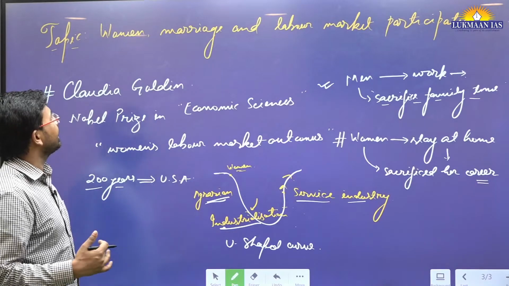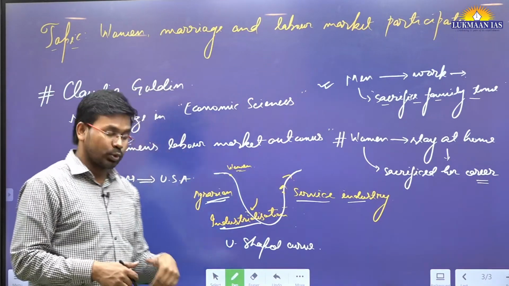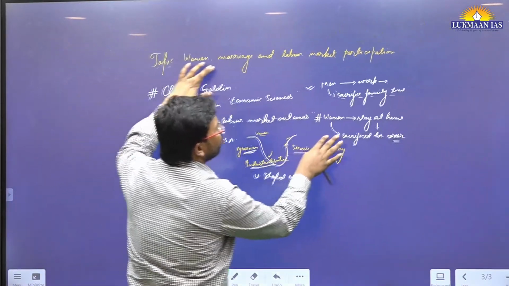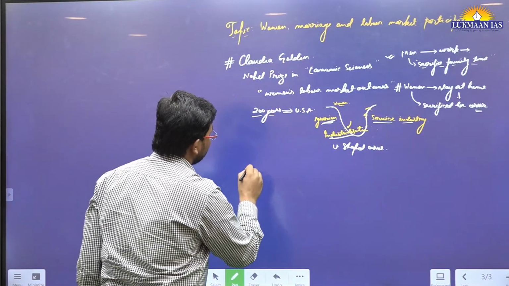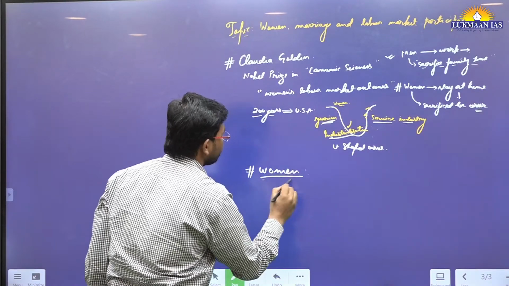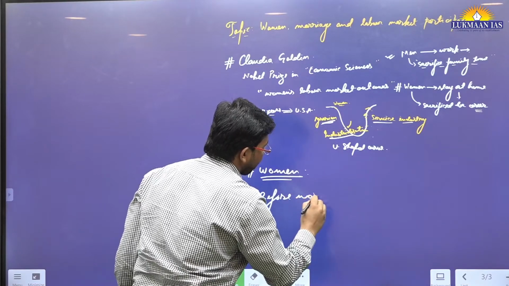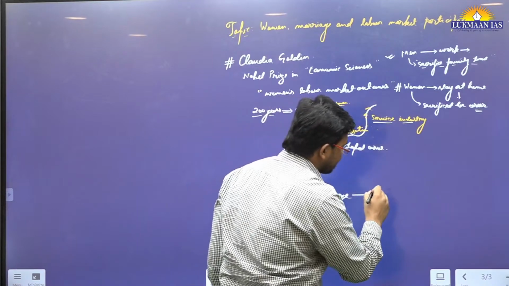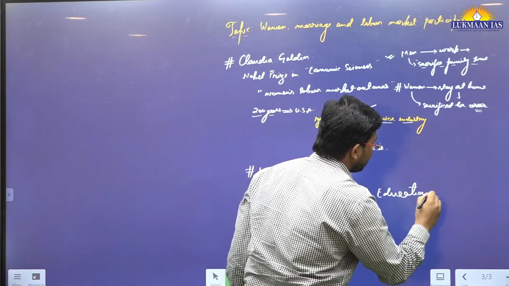So in this article, they talk about women, marriage and labor market participation. So what happens when women marry? Before marriage, in the case of women, what does she normally do?